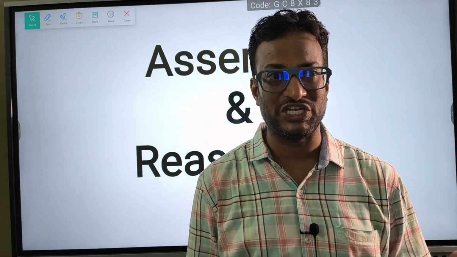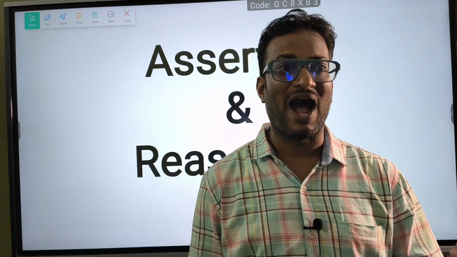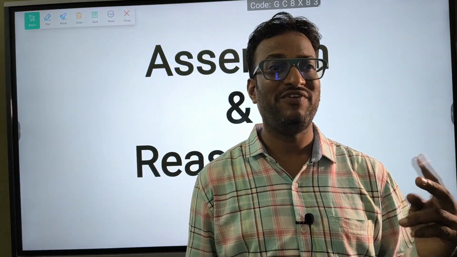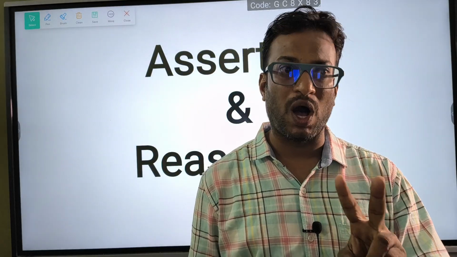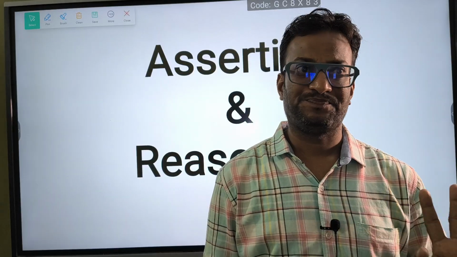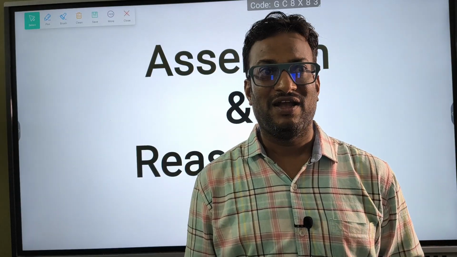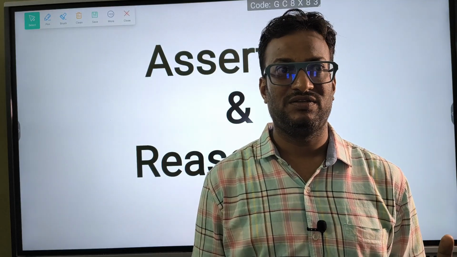In each question, we have two statements, an assertion and a reason. First we decide whether the assertion is true or false. Then we must check whether the reason is true or false.